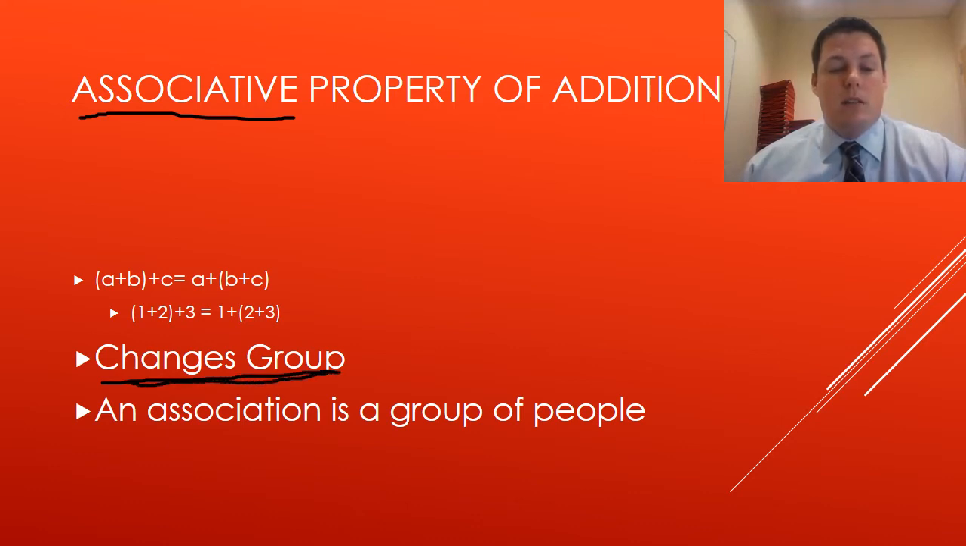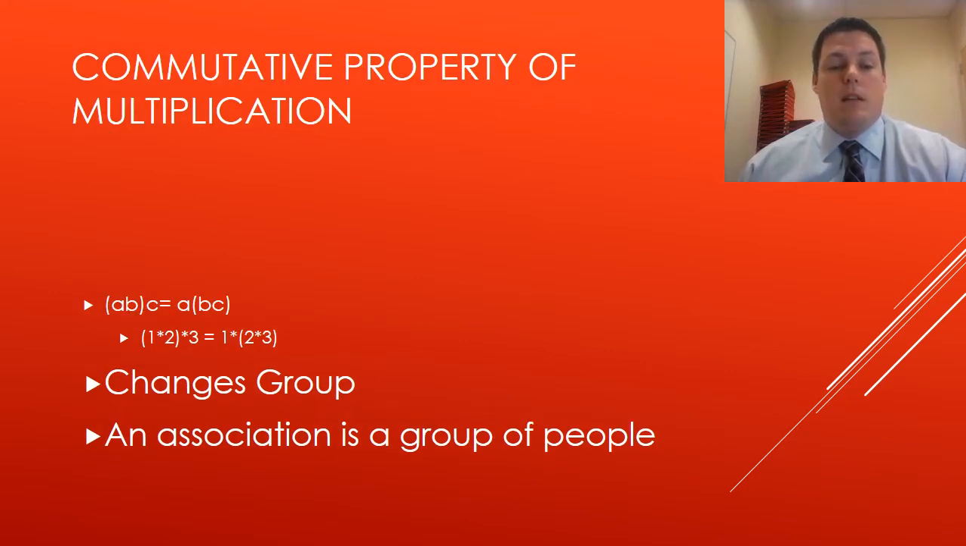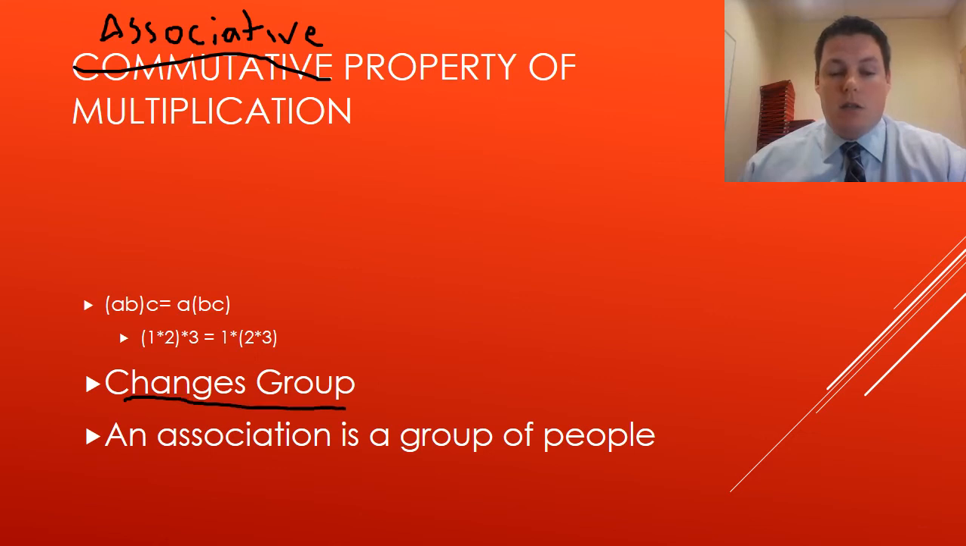The way I remember it is associative is like an association, and an association is a group of people. So associative group, associative group. And just like the commutative property, the associative property of multiplication is similar to the addition. It says that the quantity A times B times the number C is equal to A times the quantity B times C.